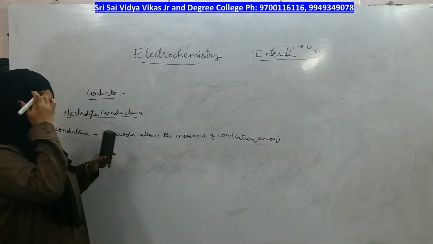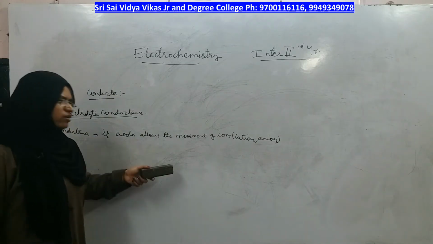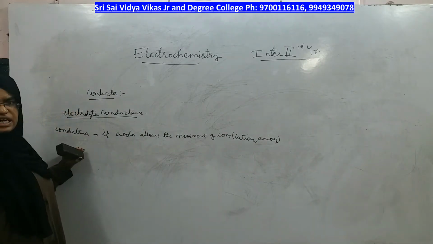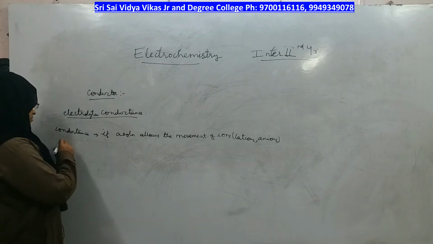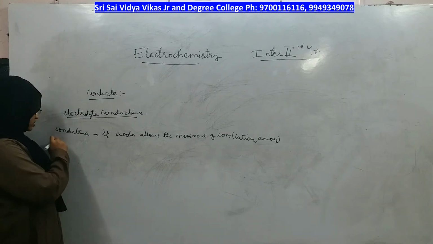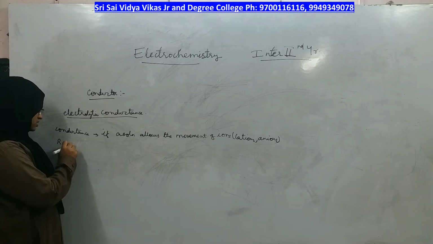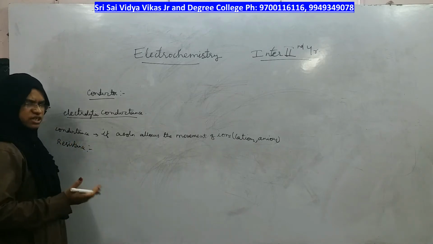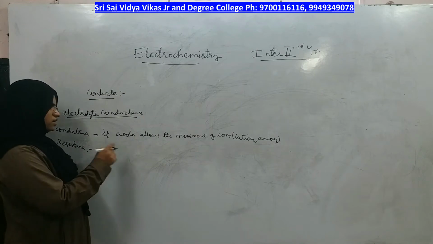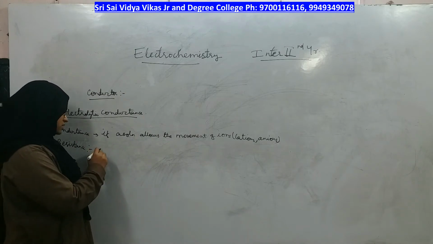If the solution allows movement of ions, it is called conductance, right? But conductance cannot be measured. So, what you have to measure is resistance. First measure resistance and then take the inverse of resistance. So, let us see what the resistance definition is.